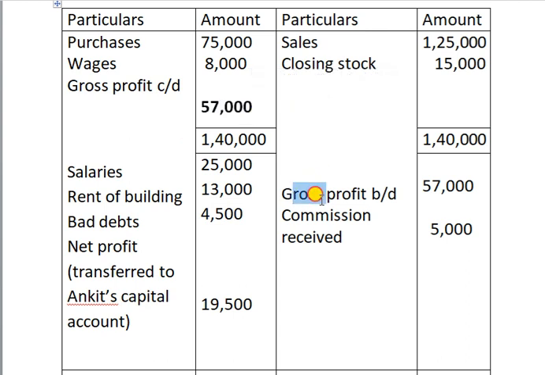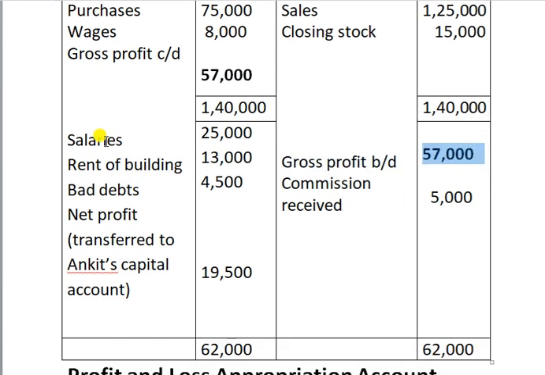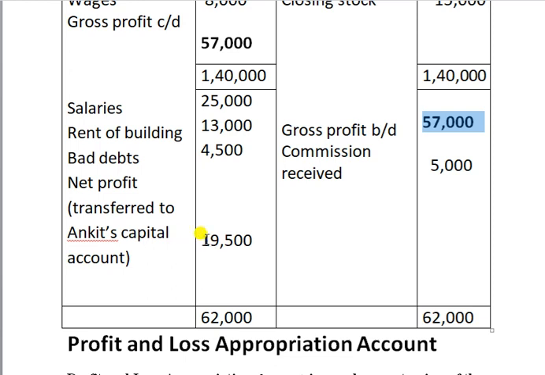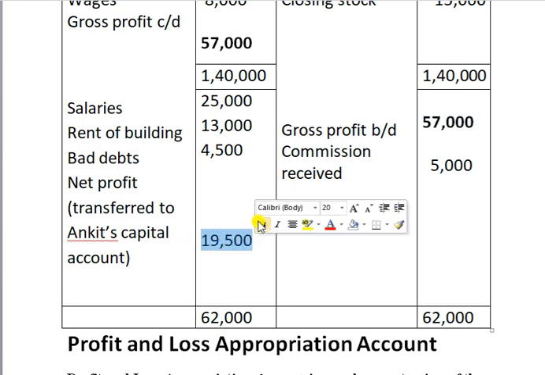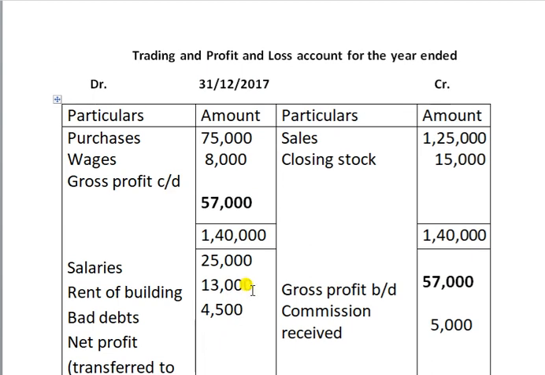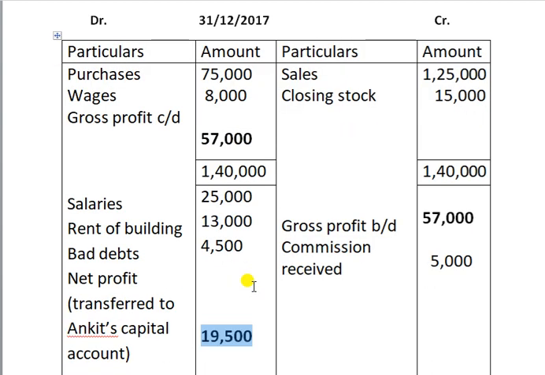That gross profit we credited to profit and loss account and then charged all indirect expenses and indirect income. We got 19,500 rupees as net profit. This net profit we transferred to Angit's capital account. This is the trading and profit and loss account of a sole proprietorship that we discussed in detail last year.